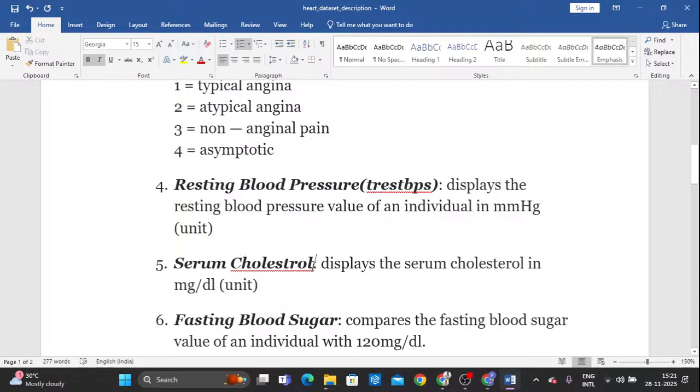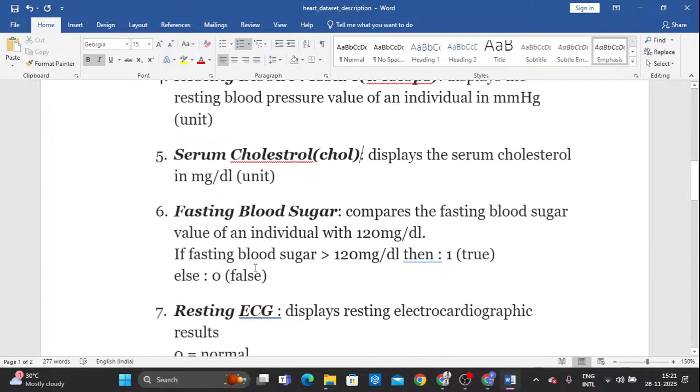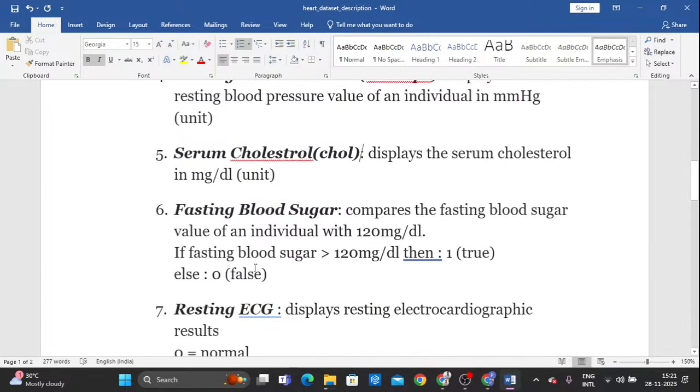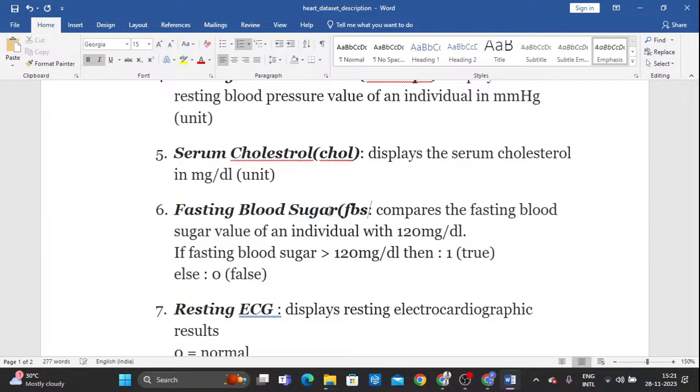The fifth column is cholesterol. CHOL is the column name. This is the serum cholesterol, and it displays the serum cholesterol range. That is also a continuous value. Then the sixth one is FBS, fasting blood sugar. This is the before-food blood sugar range. Based on this range, it is possible to tell whether the person is affected or not.